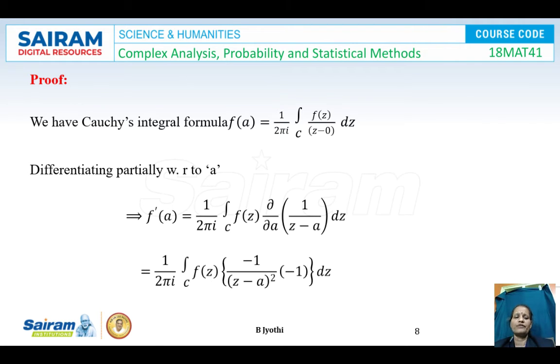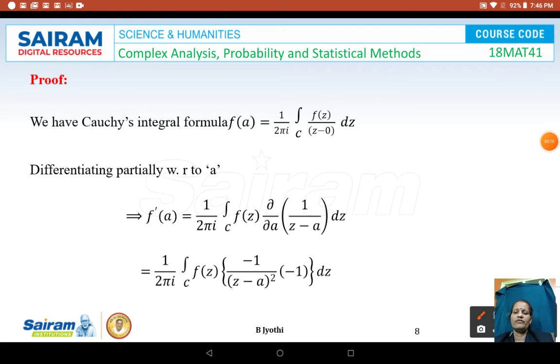Let's see the proof now. We have from Cauchy's integral formula f of a is equal to 1 upon 2 pi i into the integral of f of z by z minus a dz. Differentiate partially with respect to a.